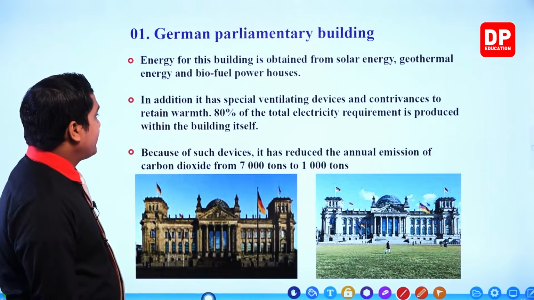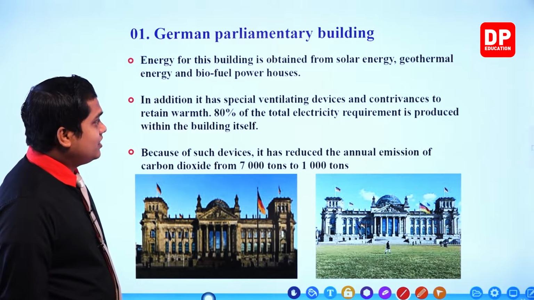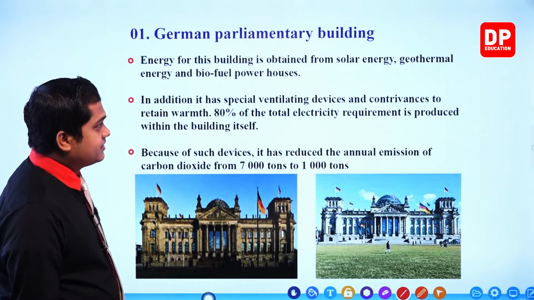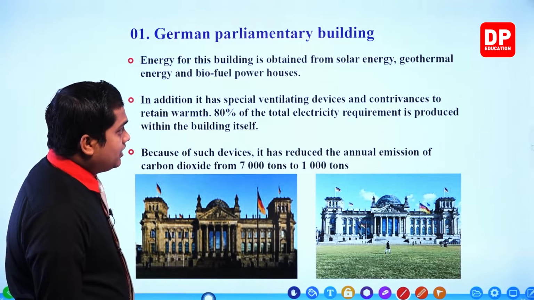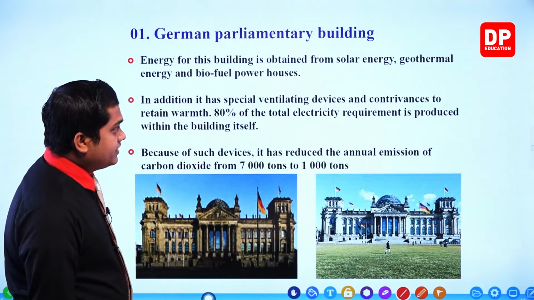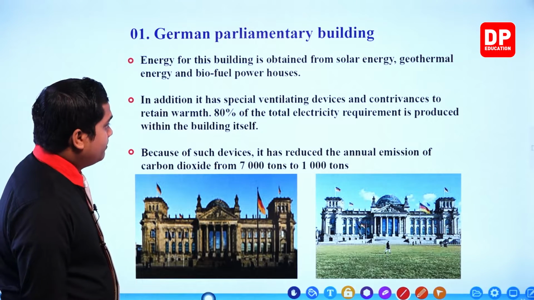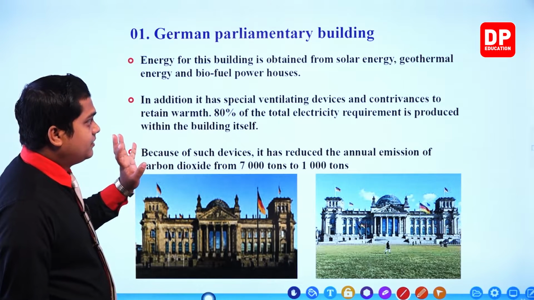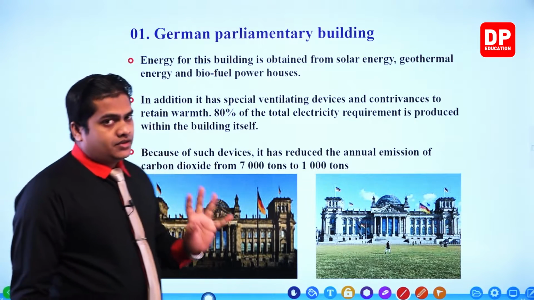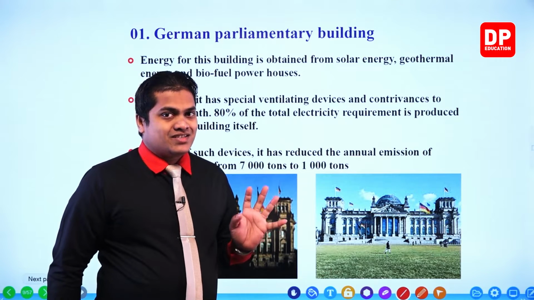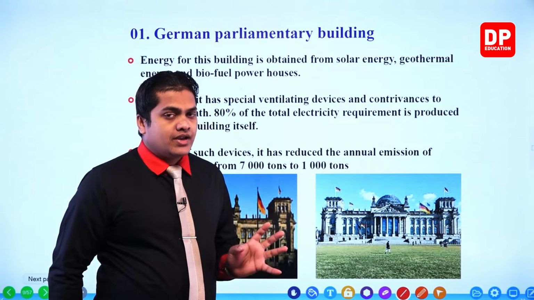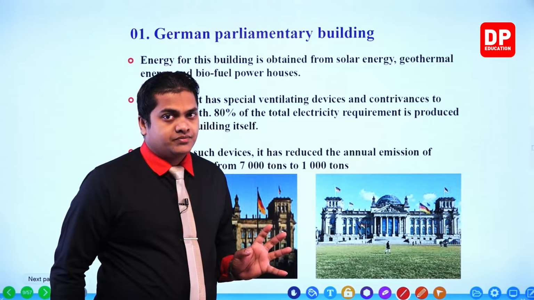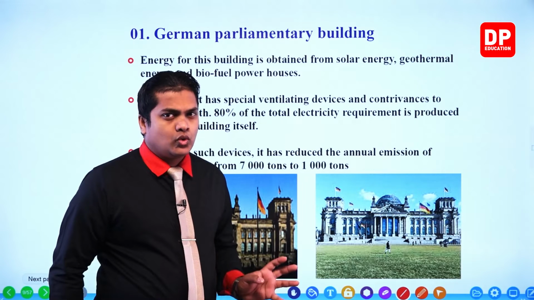Then next one, in addition, it has special ventilating devices and contrivances to retain warmth, right? Germany is a country that has a somewhat cold environment, and the temperature is low over there.